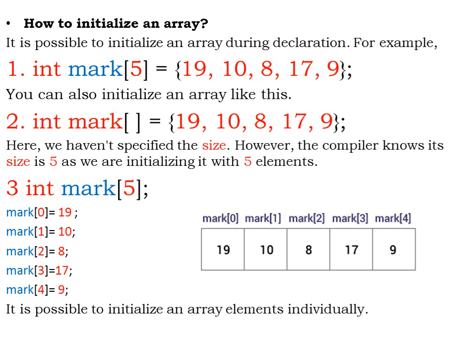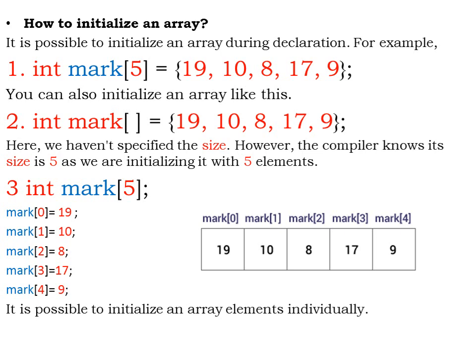Here I have specified 5 integer values, that is 19, 10, 8, 17 and 9. These are the 5 integer elements that I have initialized to the array marks. As I said in the previous presentation, the array size is at the max 5, so I can initialize all 5 elements, or I can assign fewer than that also.